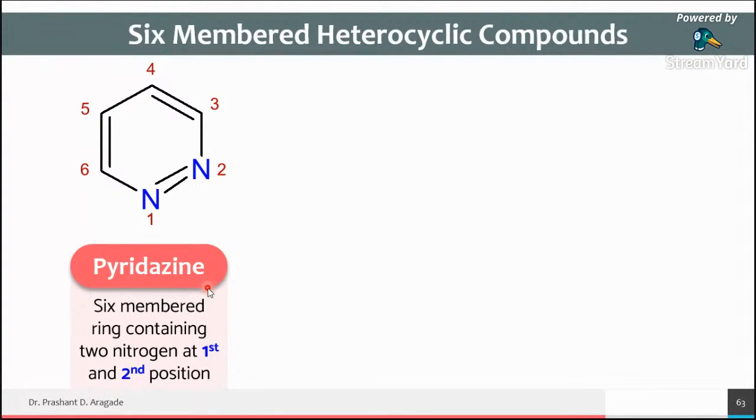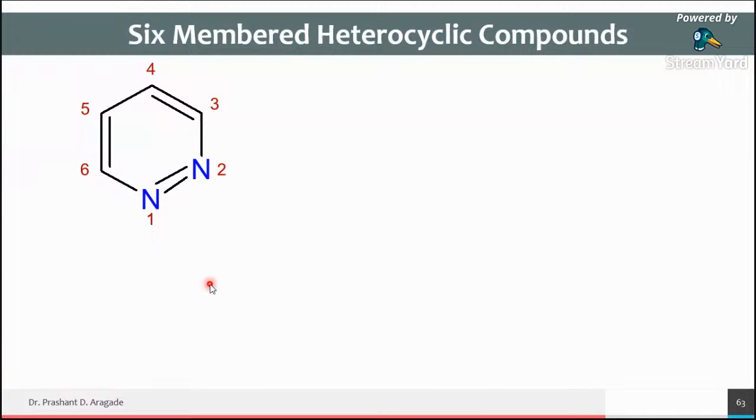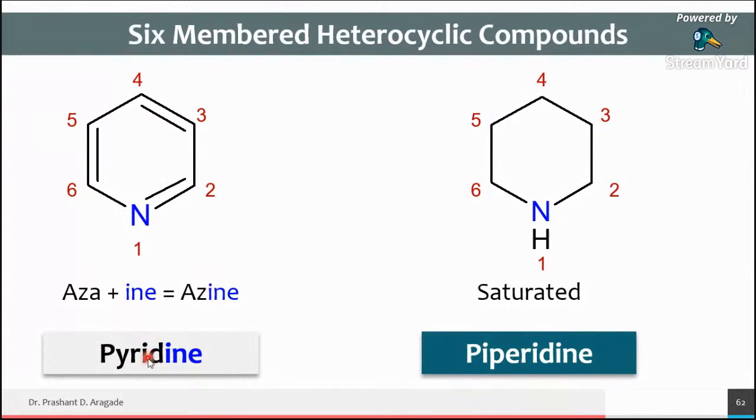So a 6-member heterocyclic ring containing 2 nitrogens at first and second positions is called pyridazine. Are you getting? Earlier we saw the ring pyridine, containing only one nitrogen atom.